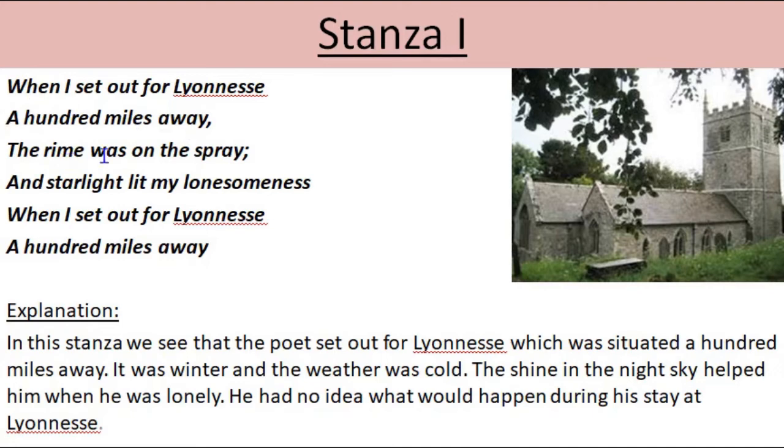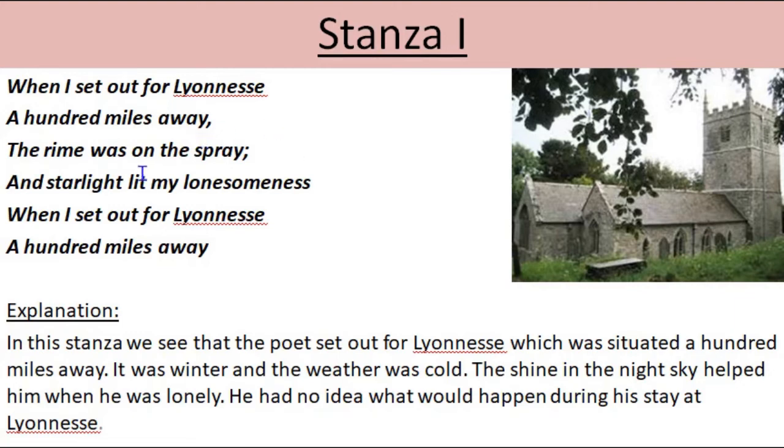So again I am reading it. When I set out for Lyonnesse, 100 miles away. So Thomas Hardy is telling us that he set out for Lyonnesse. Lyonnesse is a kind of imaginary place, right? And that is 100 miles away from his home. So he is telling us the distance, that there is a place Lyonnesse and it is 100 miles away from his home.